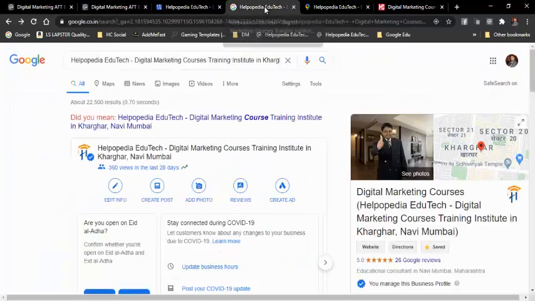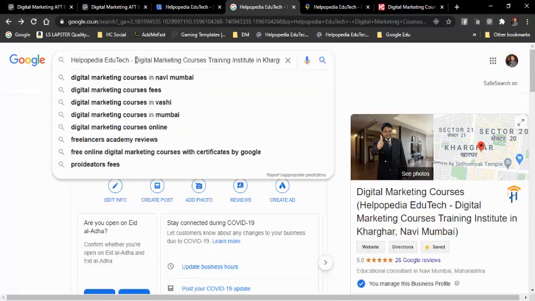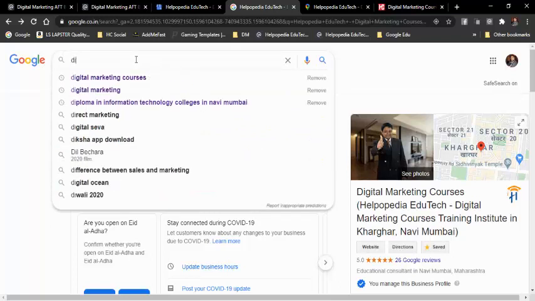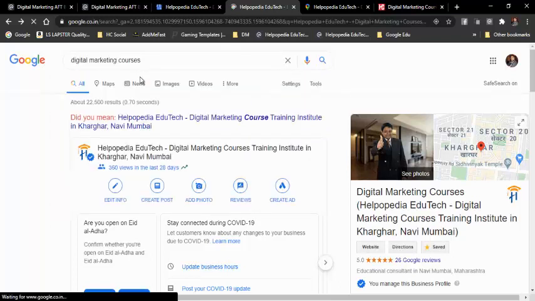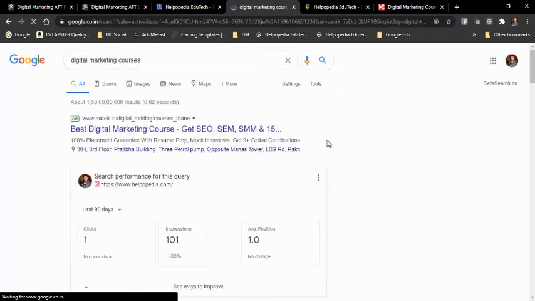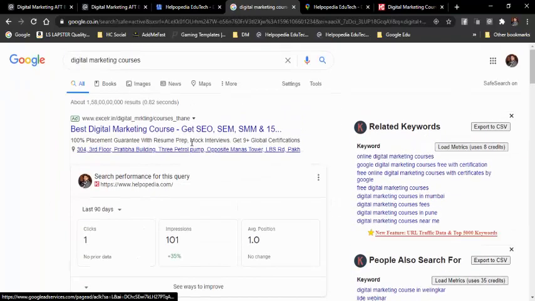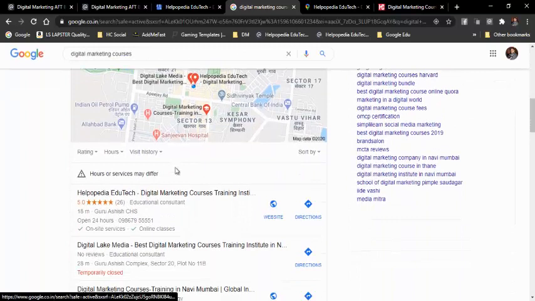So over here in Google, I might search for Helpopedia or digital marketing courses, and I might find, like over here, digital marketing courses. If I type digital marketing courses, on the right hand side it did not come up, but on the left hand side you see, over here, Helpopedia EduTech has come up. And over here on the map also it has come up.